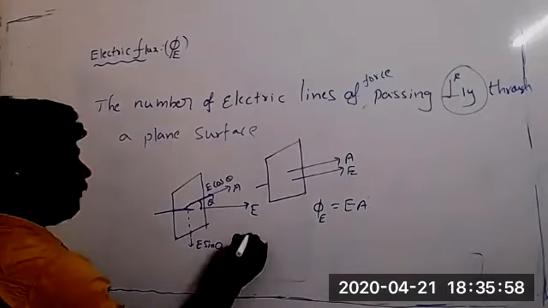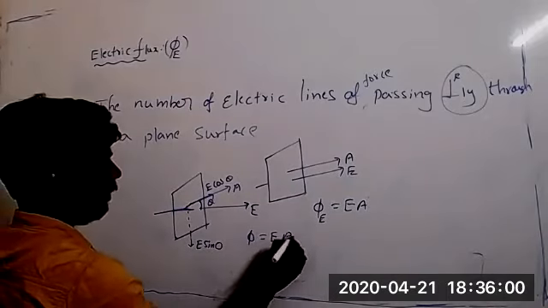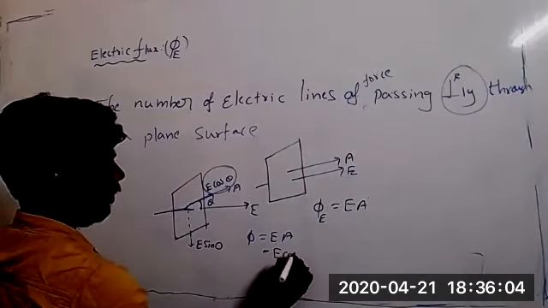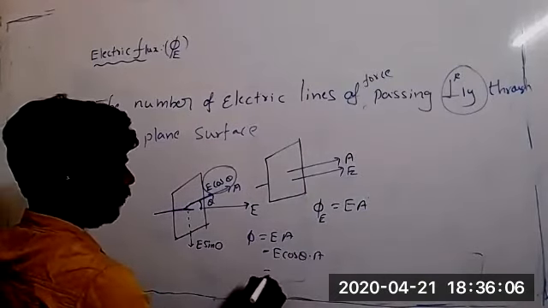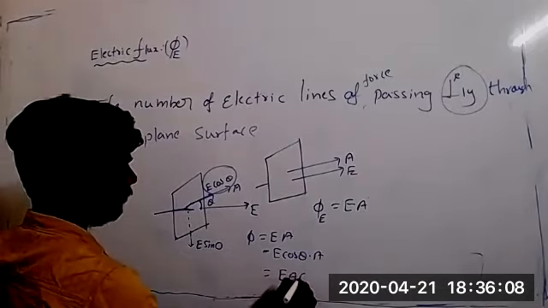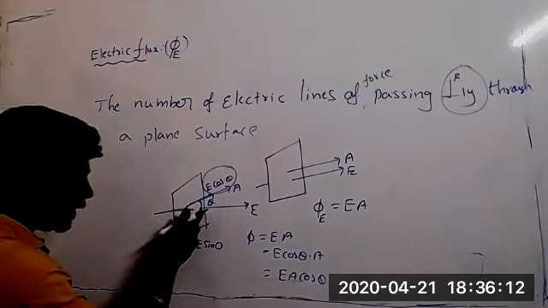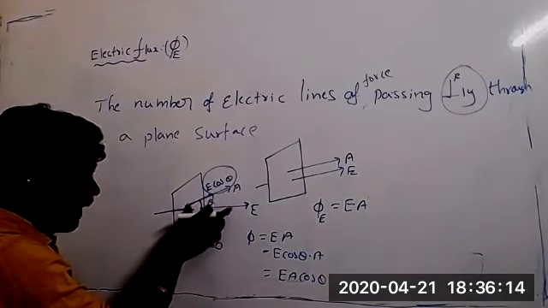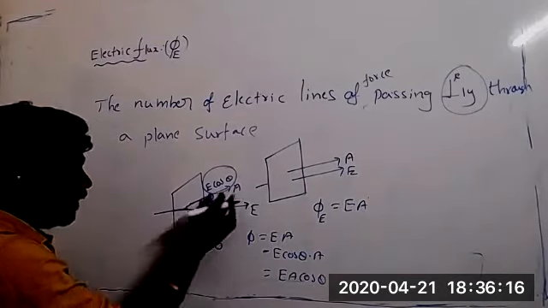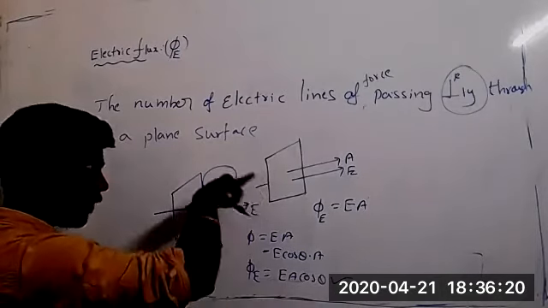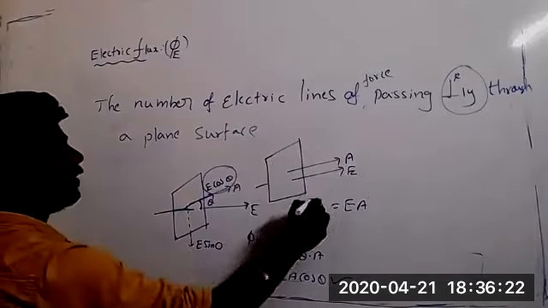We know flux is equal to EA. Here E means E cos theta, and A means A only. This is what I wrote, EA cos theta. If it is not moving perpendicularly, if it is making a certain angle with the area vector, then we will write this formula.